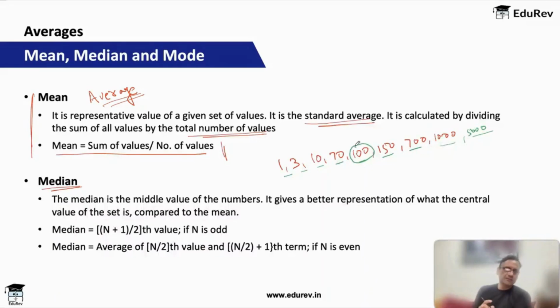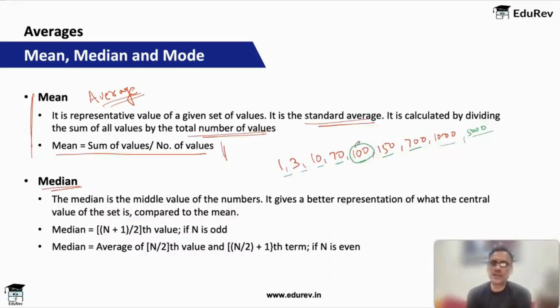It is very different from mean, because median is not an average. This just tells you the middle value is 100. That means total values were 9. This is the median. That means there are 4 values less than 100 and 4 values more than 100. That is all it tells you. It does not tell you anything else.